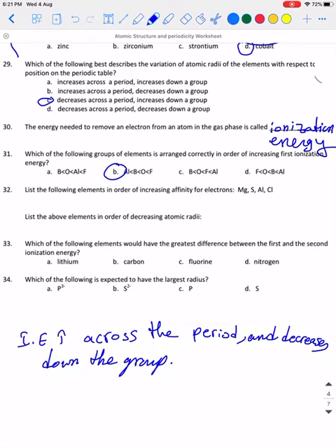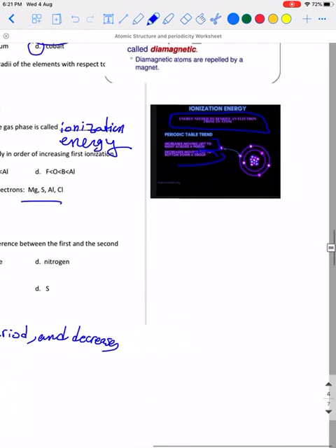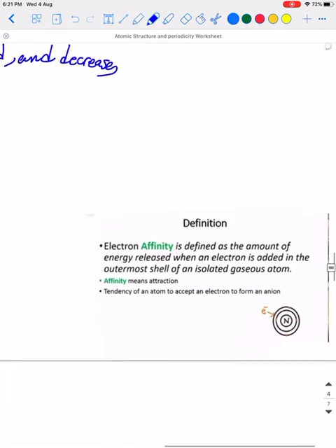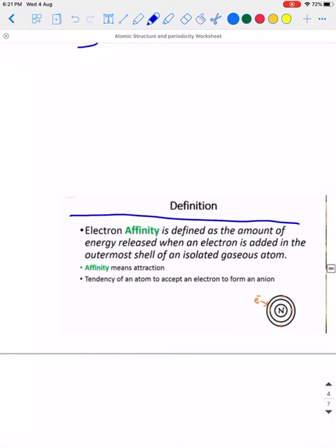List the following elements in order of increasing affinity for electrons. I have these elements. First of all, what is affinity for electrons? Electron affinity is defined as the amount of energy released when an electron is added to the outermost shell.